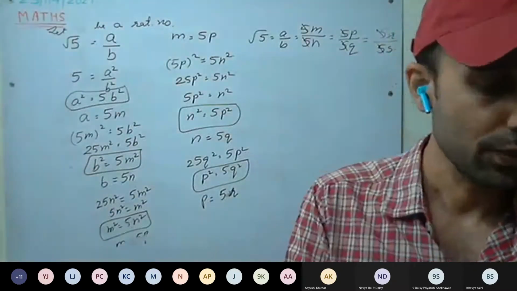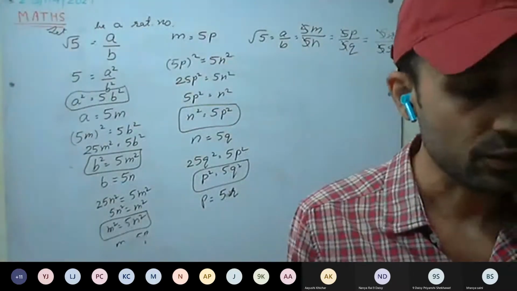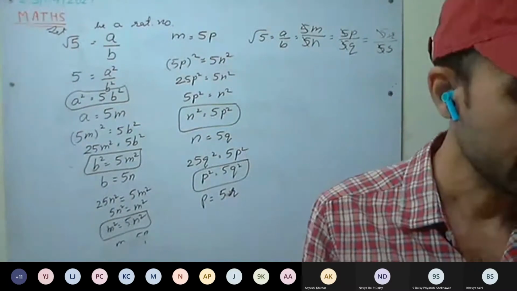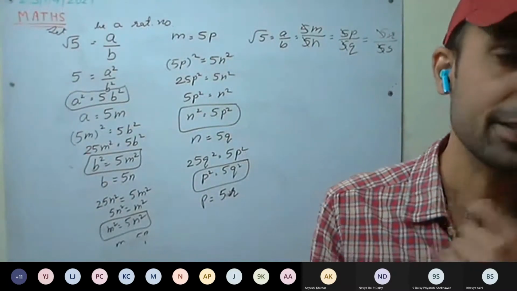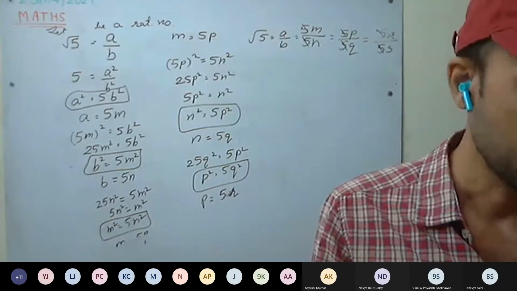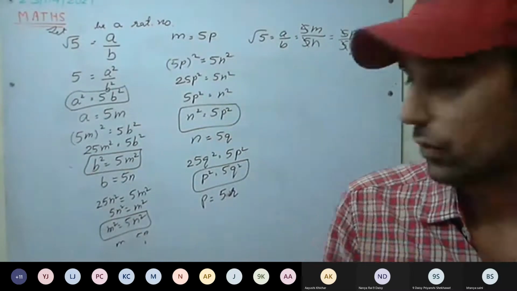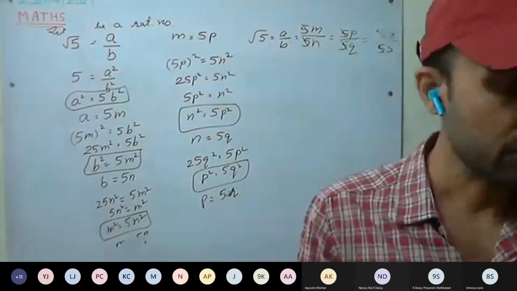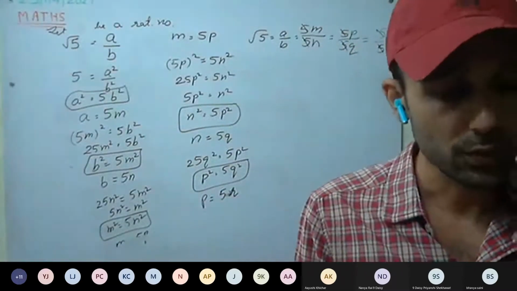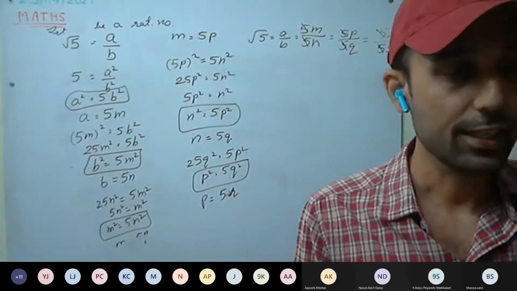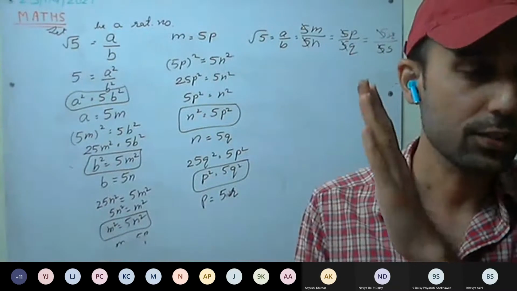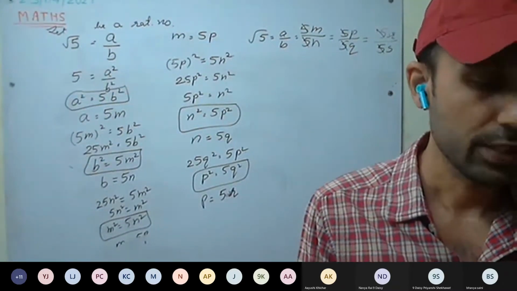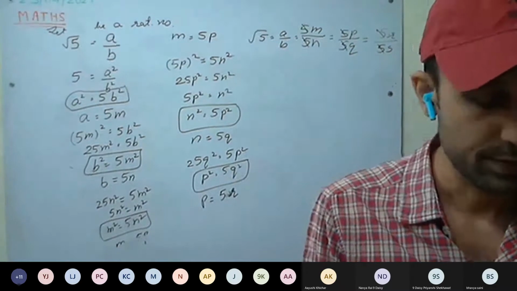There is another method to prove this as well, that is finding the root. As you can see on page number 8, there are the division method and the alternative method. This is the alternative method. In the division method, if you calculate the root of 2, root of 3, root of 5, you will see that you get a never-ending, non-recurring, non-terminating decimal number. That way as well you can prove it.